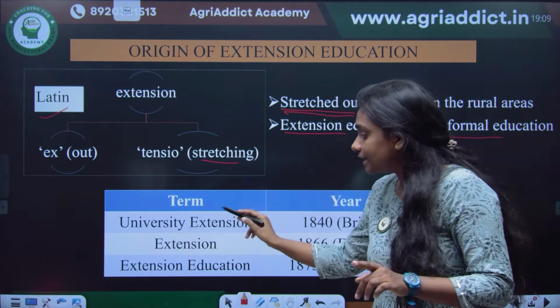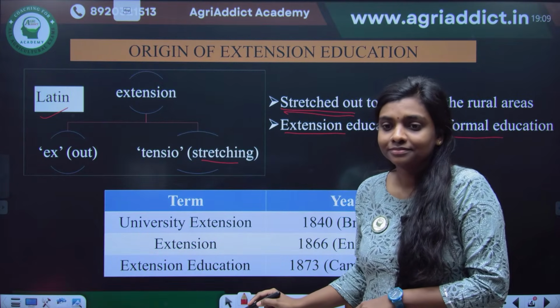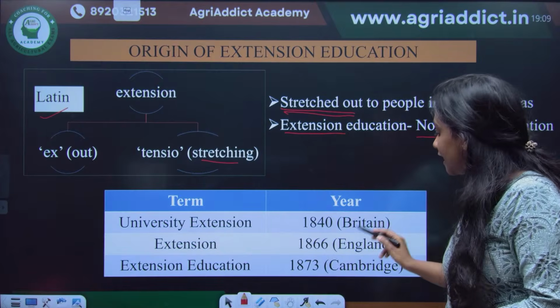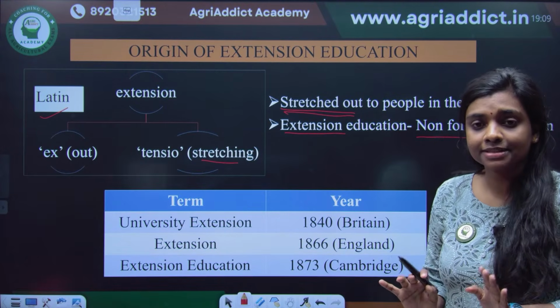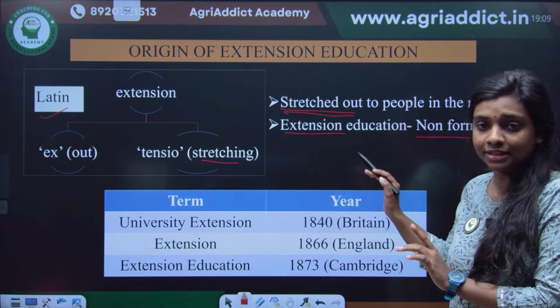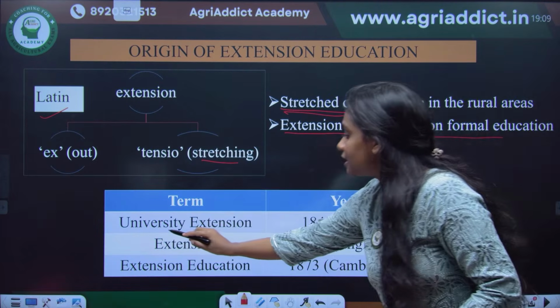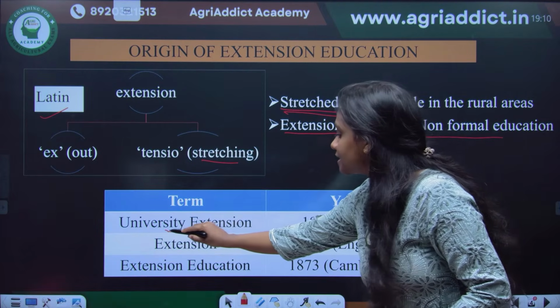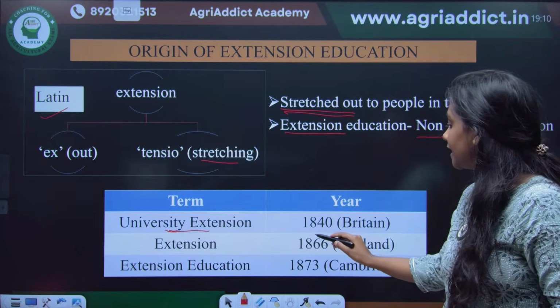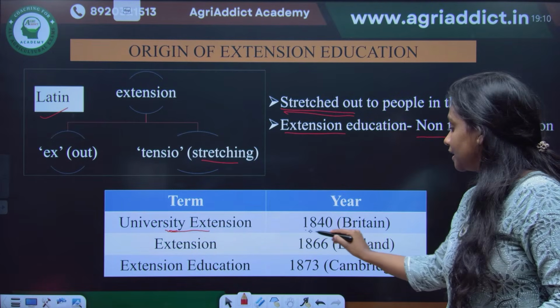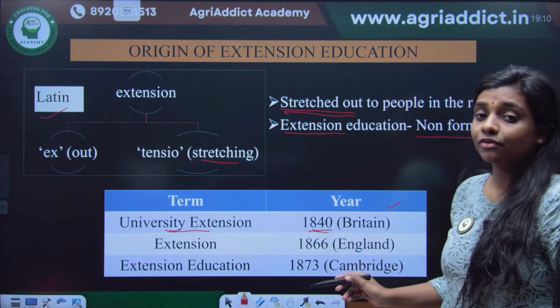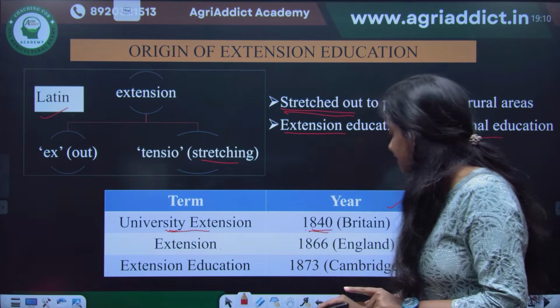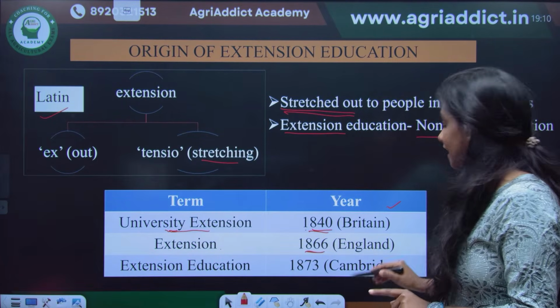There are three terminologies related to it. The year and where it started are the important points you should learn. One is university extension. University extension is the term originated in 1840 in Britain, whereas the term extension originated in 1866 in England.